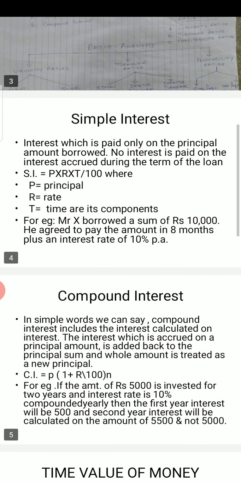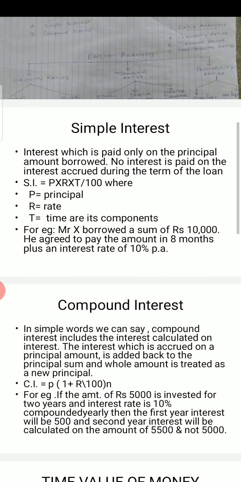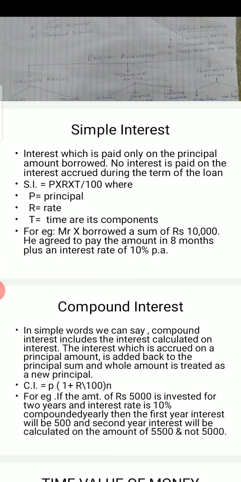Again I have tried to explain with the help of an example. If an amount of rupees 5,000 is invested for 2 years and the interest rate is 10% compounded yearly, now apply this formula, P(1 plus R over 100) raised to N. By applying this formula we will get the interest of rupees 500 for the first year. Now the interest will not be charged only on 5,000. Interest will be charged on 5,000 plus 500, that is 5,500. So this thing you need to remember.